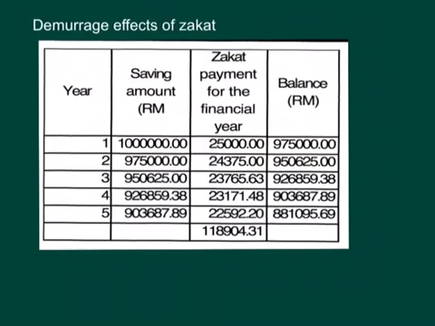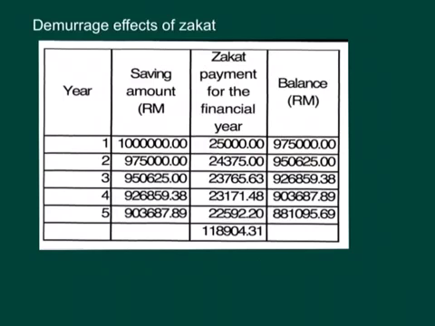Notice the demurrage effect of zakat over 5 years. For the first year, the amount of saving has declined from 1 million to 975,000 ringgit.